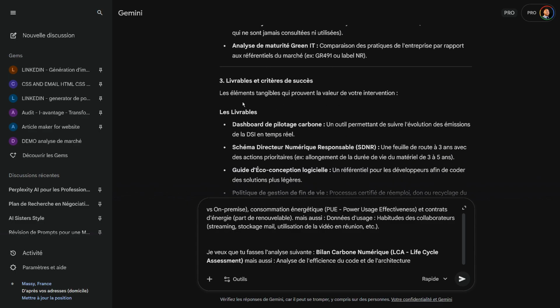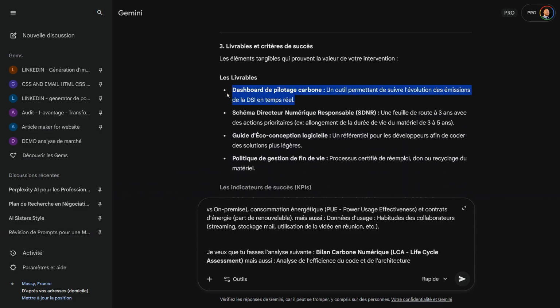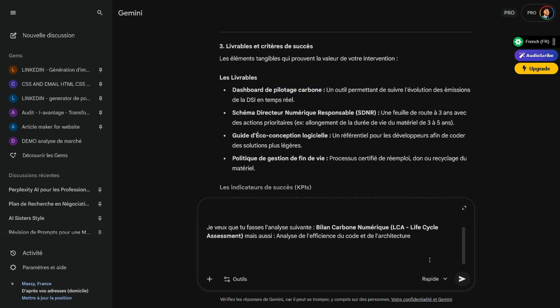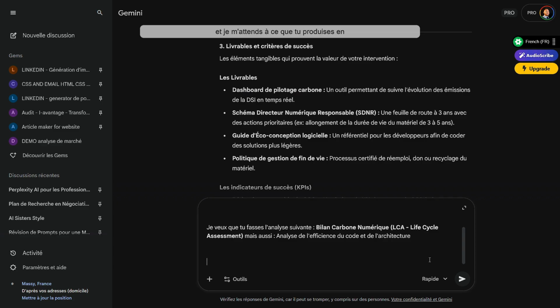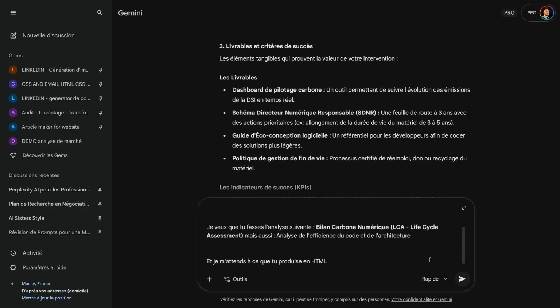And finally, the deliverables. Dashboard, dynamic. I know Gemini can do that. So I'll show you anyway. That way it'll be interesting, I'll say. And I expect you to produce it in HTML. So why am I specifying that? HTML is a good word to ask Gemini. So this will be quite present throughout my course on Gemini, but just be aware of it.